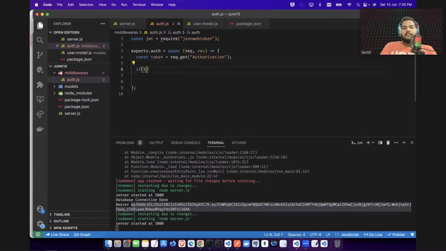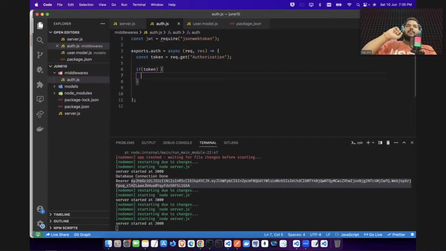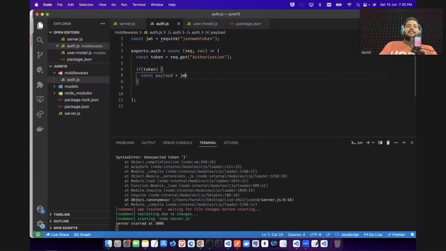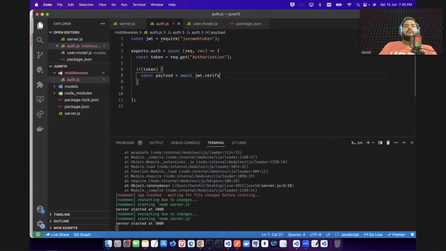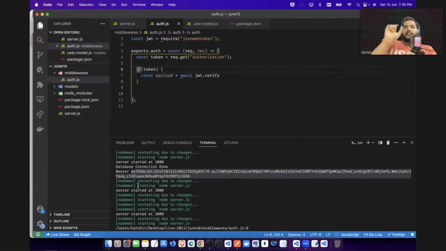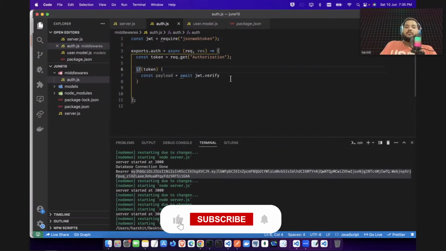Now let's say, if token is there, let's try to check if that is correct or not. So I can say here payload equal to JWT. Because you are using JWT, and this time we will use JWT.verify because we want to verify if that token is correct or not. And always remember guys, I do not want that Bearer and a space. So I want the actual token.